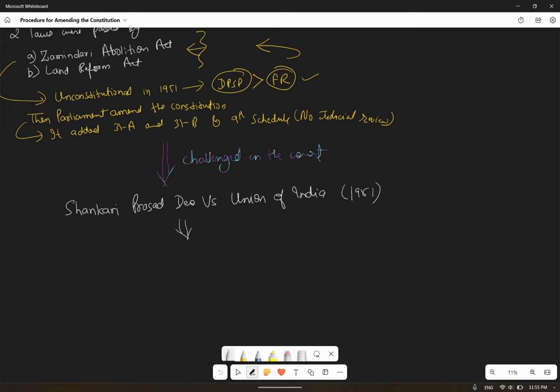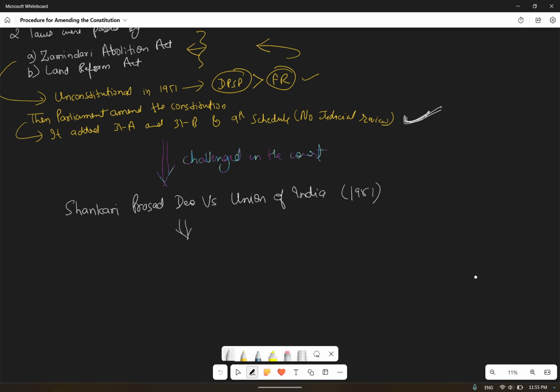Whatever amendment was done here is a constitutional amendment act by the legislature. The Supreme Court gave an allowance that, yes, whatever they have done is correct as per the constitutional provision. They have done it and it is right. Okay, no question was raised.